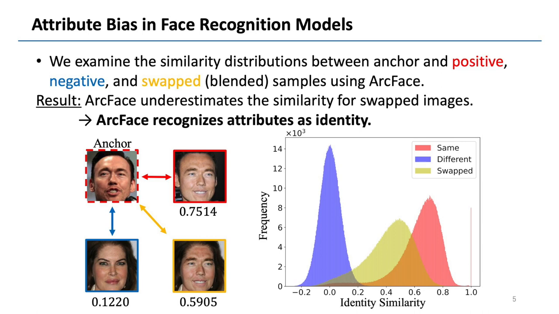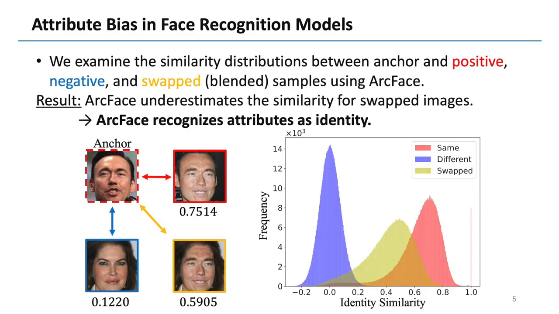We examine the identity similarity between an anchor and positive, negative, and swap face generated by simple image blending on positive and negative, as shown in the left figure. After iterating this process for various quadruplets, we visualized identity similarity distributions in the right figure. We observed that the similarity for swapped is lower than for positive despite the same face. This indicates that face recognition models tend to encode outer face information such as hairstyle, which makes swap faces excessively similar with source faces.